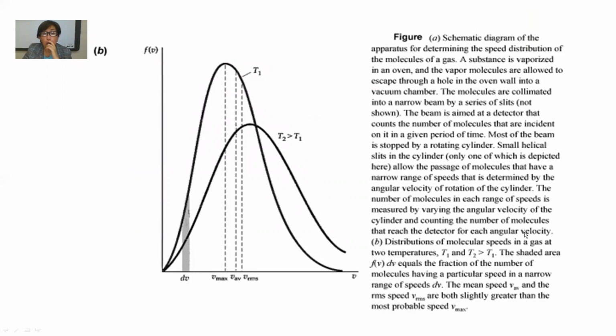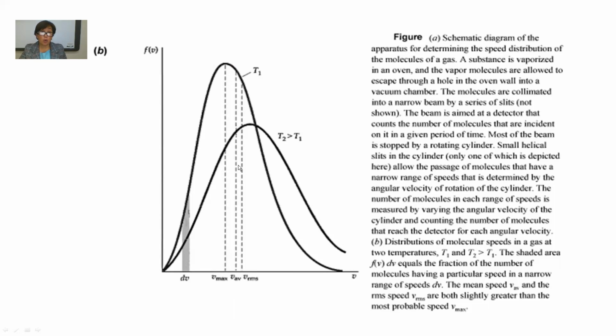Here is the maximum, the peak, at the most probable velocity v maximum, then the average velocity, and the root mean square velocity.